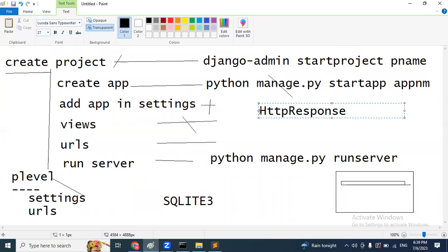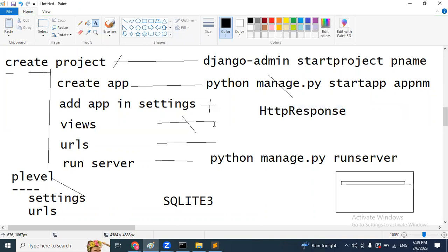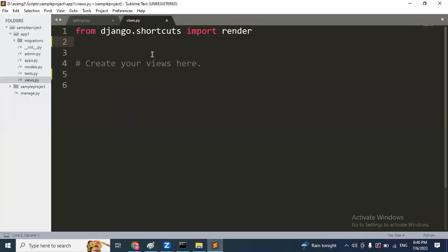Because user will send the request, we are going to send the response only. To return the response, we have to use HttpResponse. So just go to your views. Already by default, they import the render module. Right now we are not using any other modules, only HttpResponse.